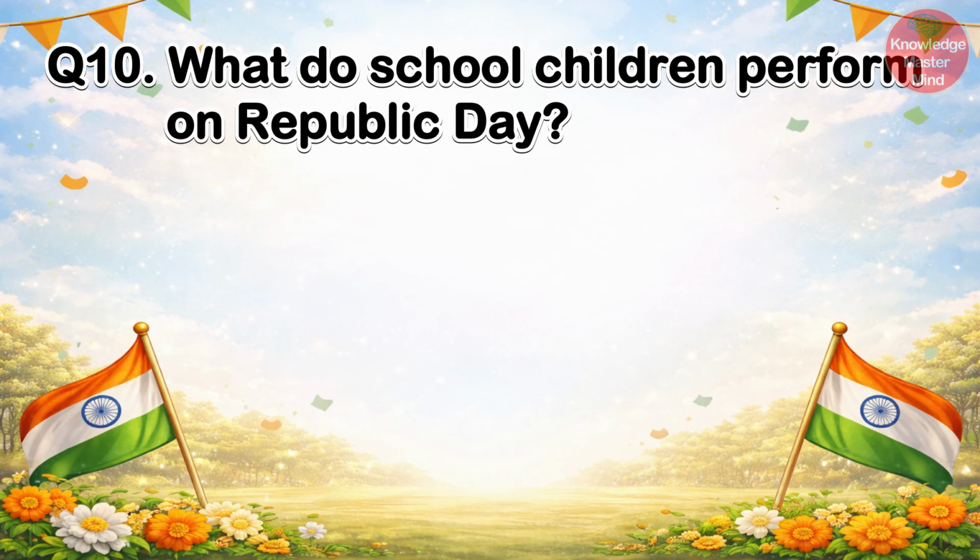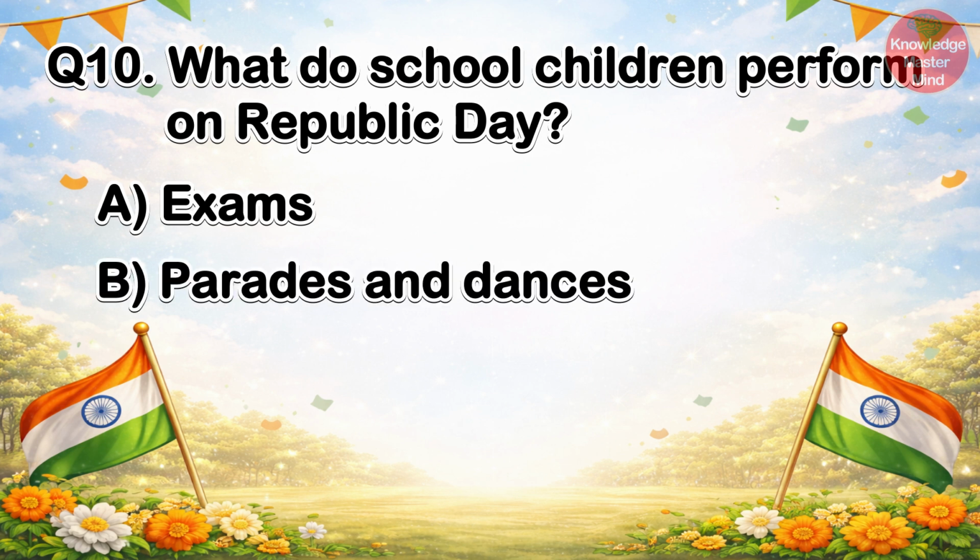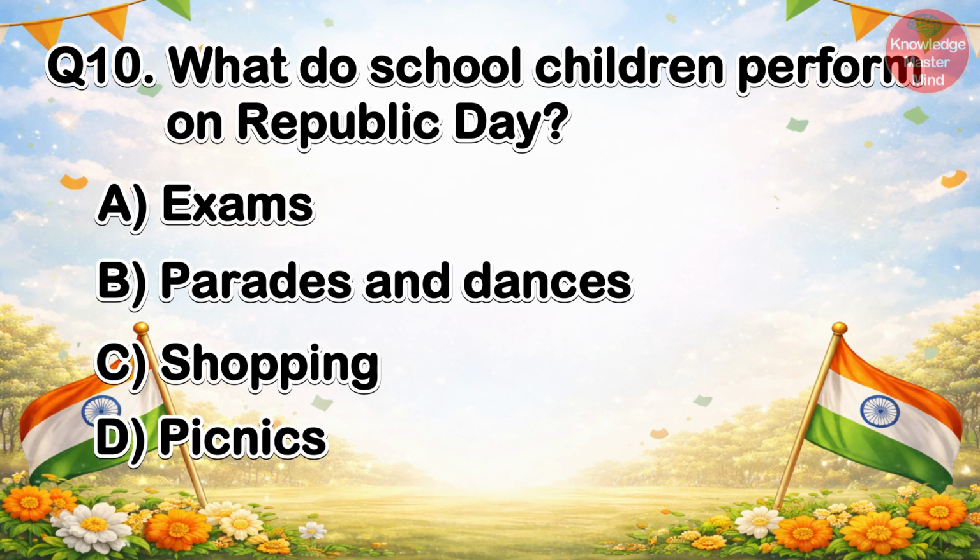Question number 10 is: what do school children perform on Republic Day? The options are A. Exams, B. Parades and dances, C. Shopping, D. Picnics. The correct answer is B. Parades and dances. Students perform dances, drills, and patriotic programs in their school.